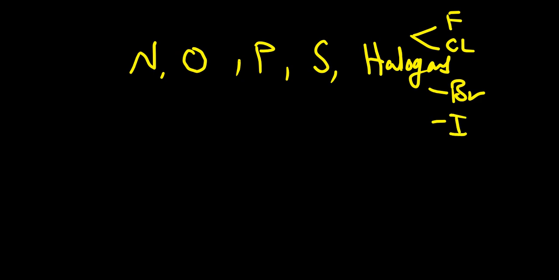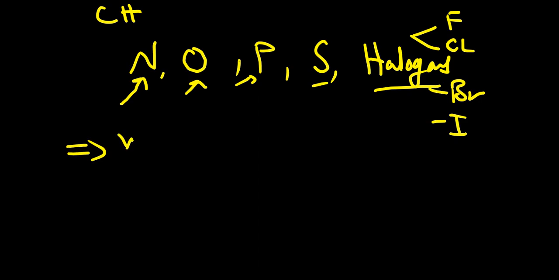So they can contain first of all the carbon and the hydrogen, and in addition to that we can also find nitrogen, oxygen, phosphorus, sulfur, and all these halogens that we can see here. That brings us to point 3, where we are answering the question, why is carbon so special?